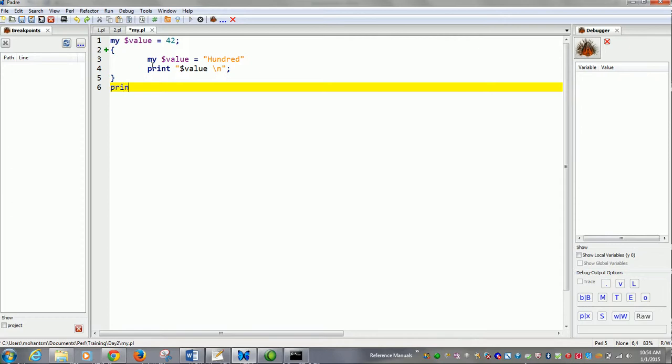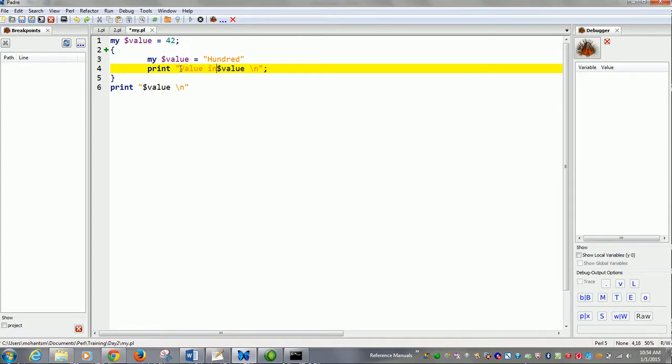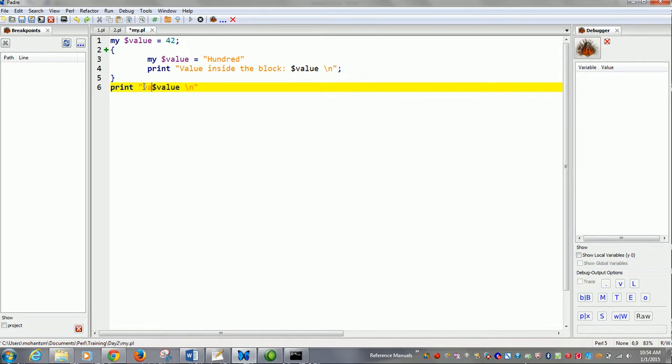Again I will print $value here. Value inside the block. Value outside the block.